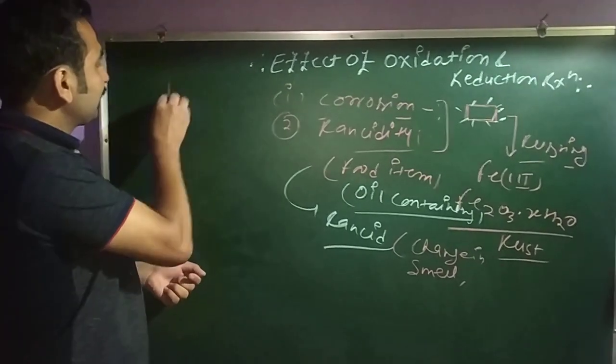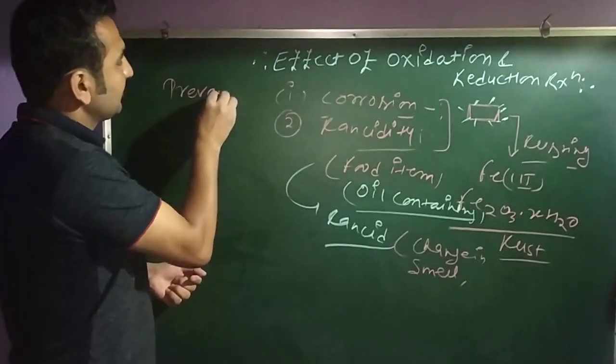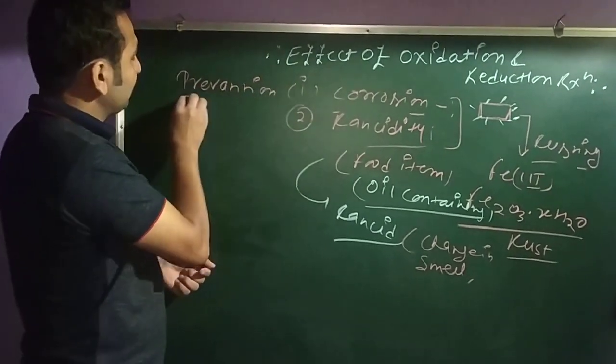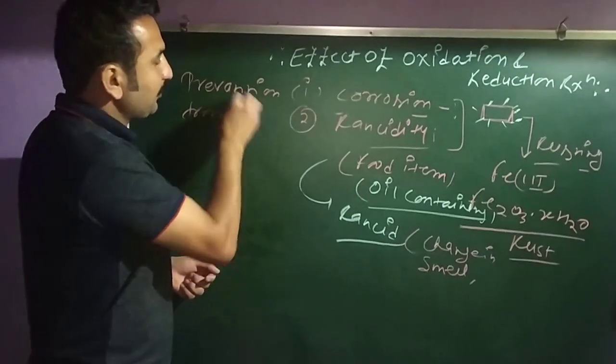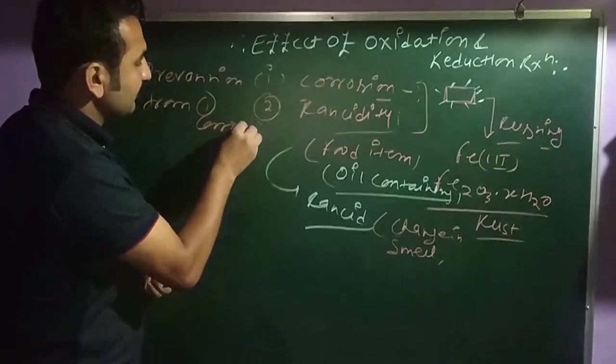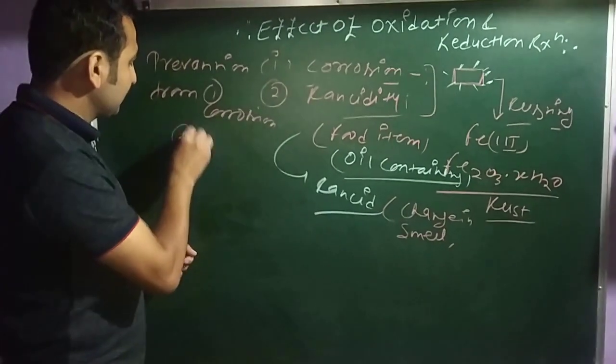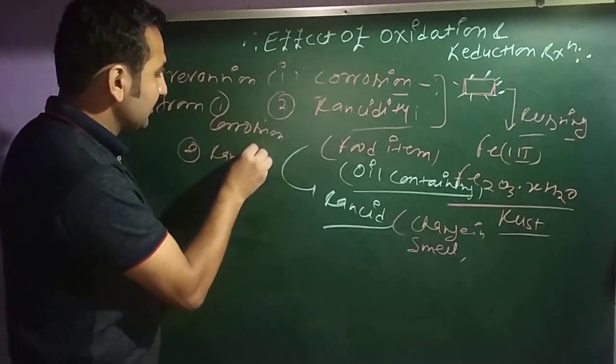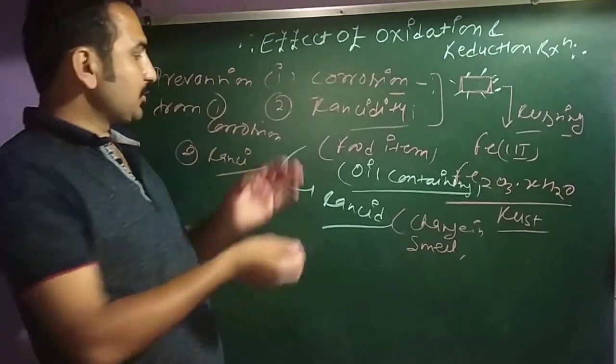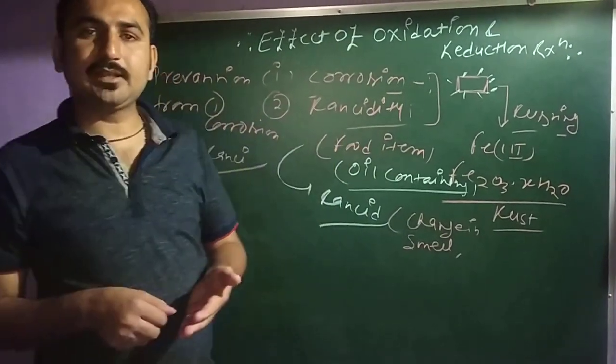And now we have the prevention from the first corrosion or second rancidity. Corrosion कहाँ होता है? Surface metal के.